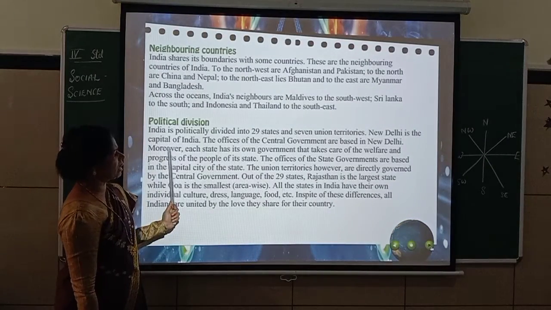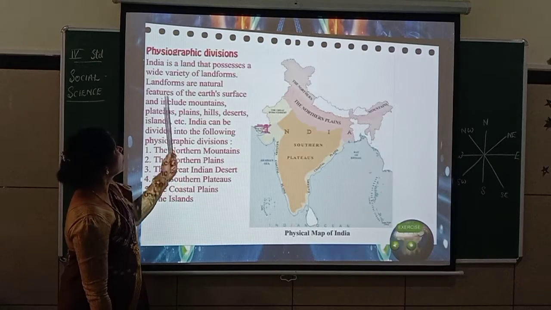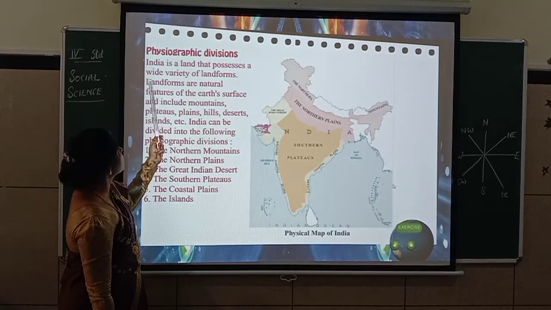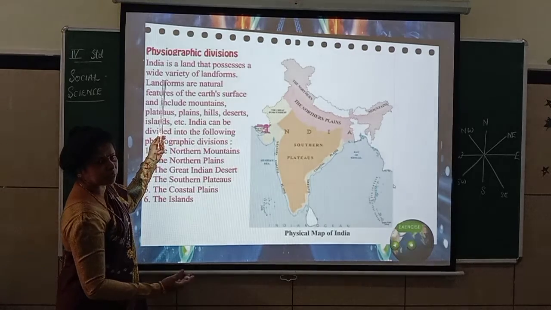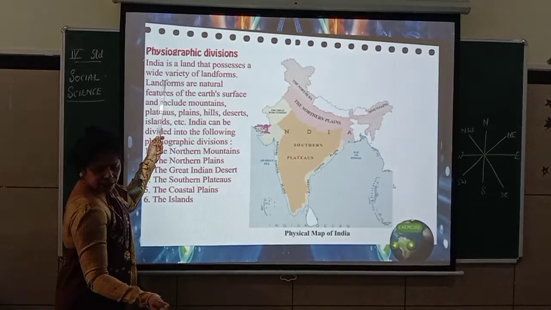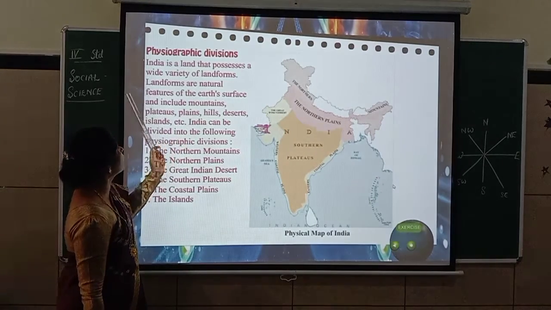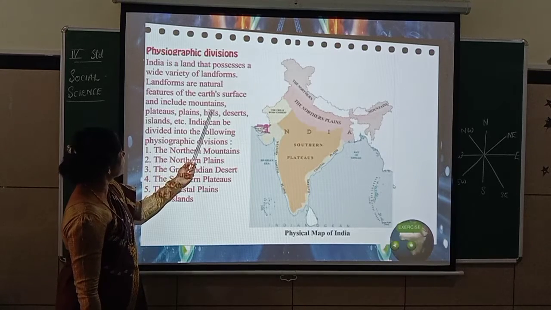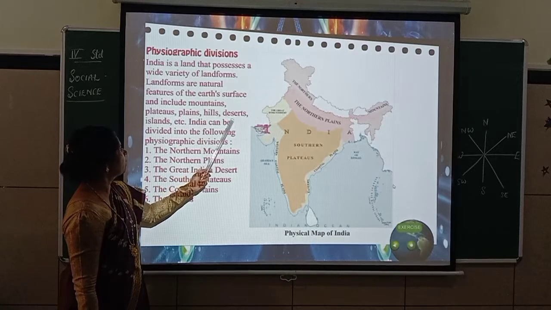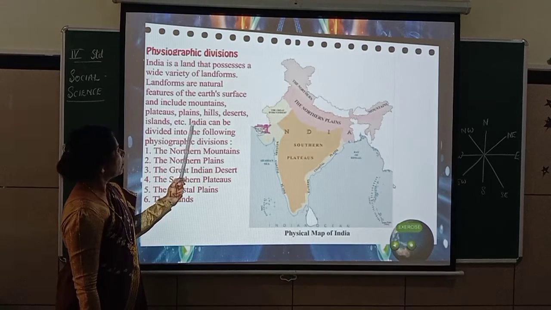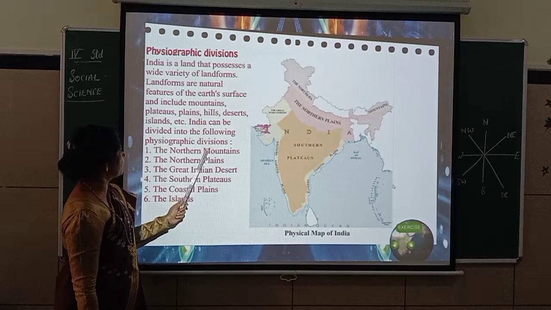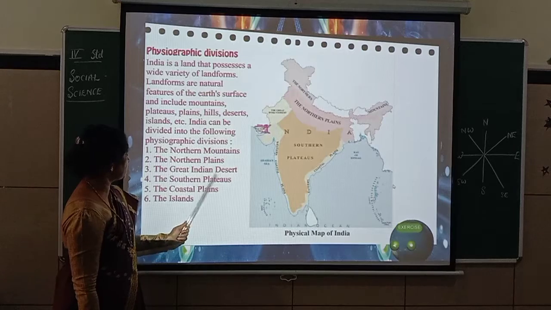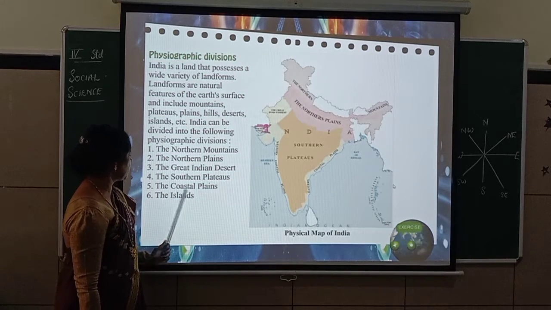So now you have understood about the political division. Now let us go with the physiographic division. India is a land that possesses a wide variety of landforms. Already you have seen plateaus, plains, valleys, then mountains and all those things; they are called landforms. Landforms are natural features of the earth's surface and include mountains, plateaus, plains, hills, deserts, islands, etc. India can be divided into the following physiographic divisions: the northern mountains, the northern plains, the great Indian desert, the southern plateaus, the coastal plains, and the islands.